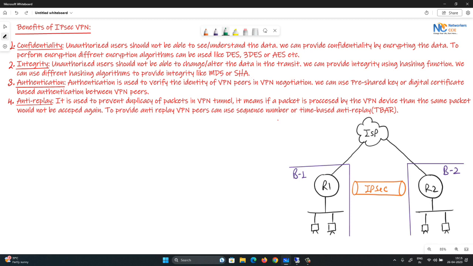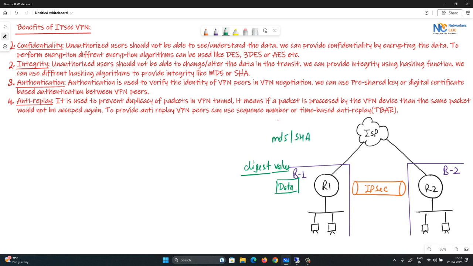Now consider an example. Let's say this PC is sending traffic to the other branch user PC. Here it is creating the packet. It will put the data. After that, it will put some other headers also, like IP header and TCP header according to the protocol, and the data. Now this packet will be sent to the router. When the router sends the traffic through the tunnel, it will calculate the digest value of this packet, the digest value or hashing value. It will calculate the digest value of this packet using a hashing algorithm like MD5 or SHA.